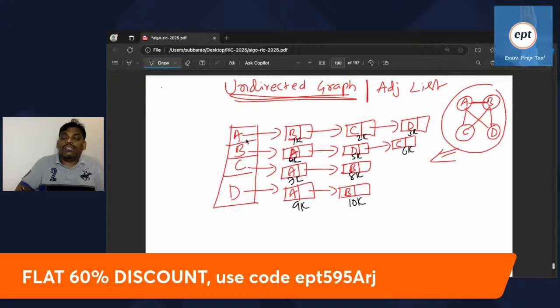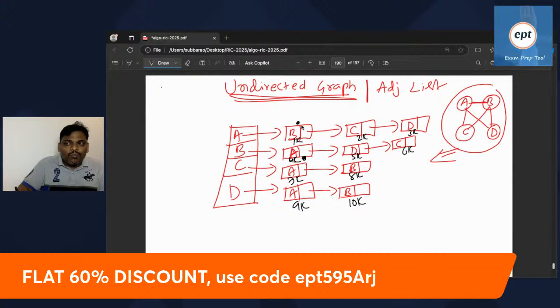Now see the answer, everyone listen. A adjacent to B means in A's list B will be there, in B's list also A will be there. So this B and this A are called twins of each other.